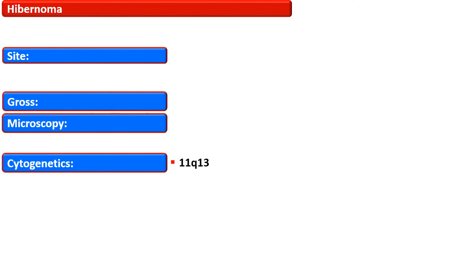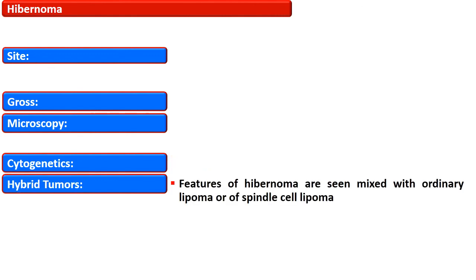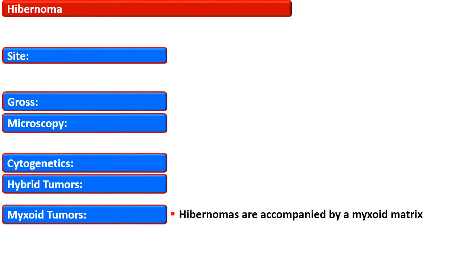The cytogenetic alteration is a chromosomal change in the long arm of chromosome 11, and some hibernomas are also termed hybrid tumors when the features of hibernoma are seen mixed with ordinary lipoma or spindle cell lipoma.